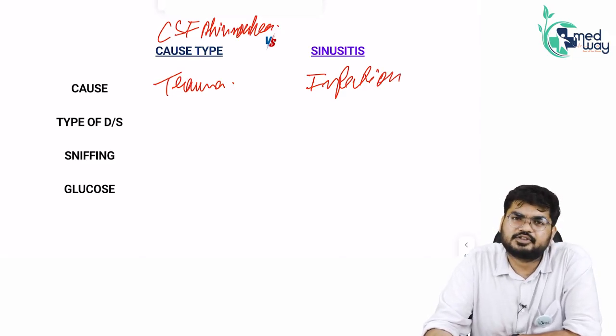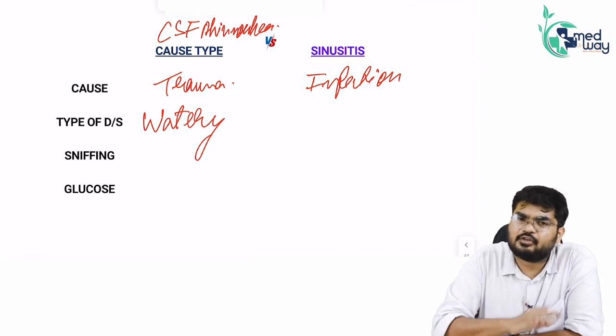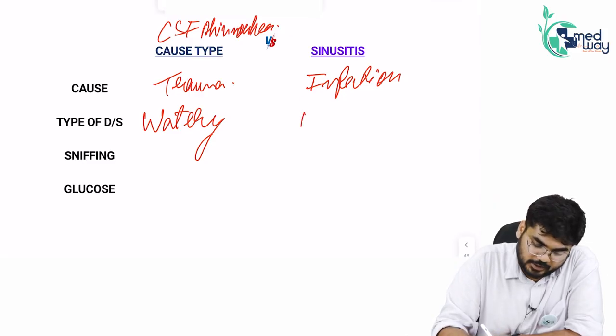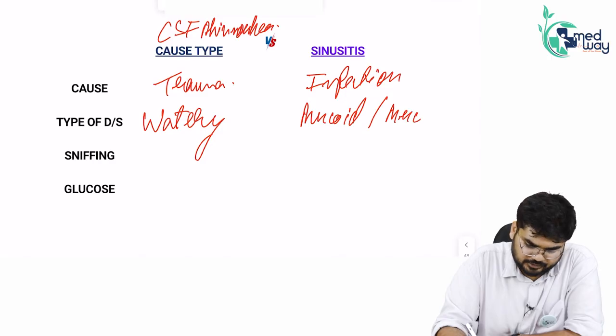What is the type of discharge? Type of discharge here in CSF rhinorrhea is watery. I told you, we have already discussed these points. In case of sinusitis, sir, what is the type of discharge that I will see or appreciate? It is more commonly mucoid type of discharge, less commonly mucopurulent also.